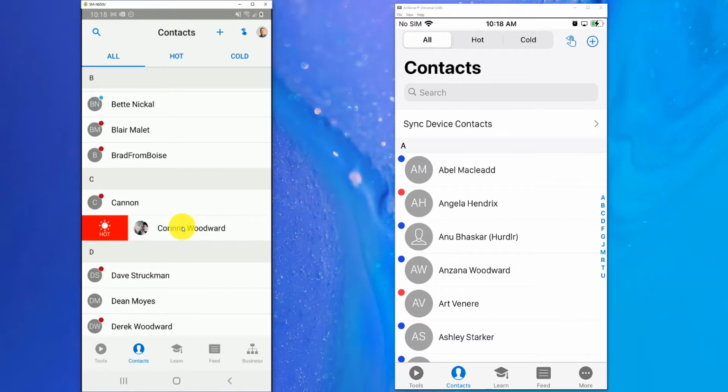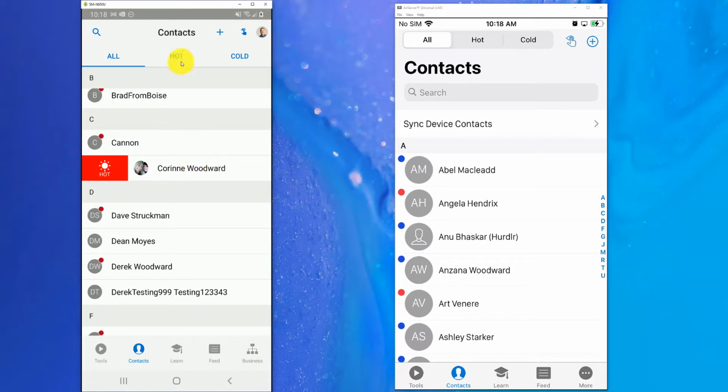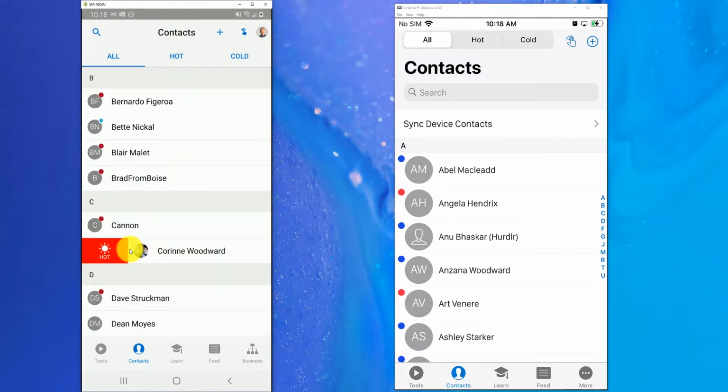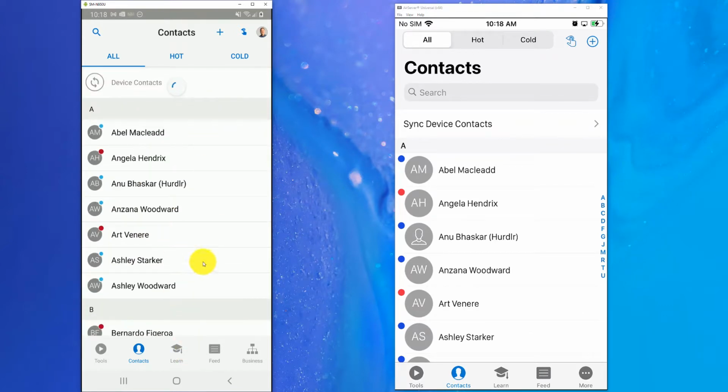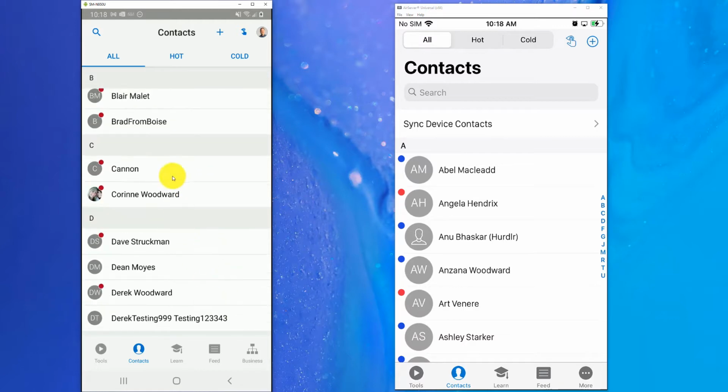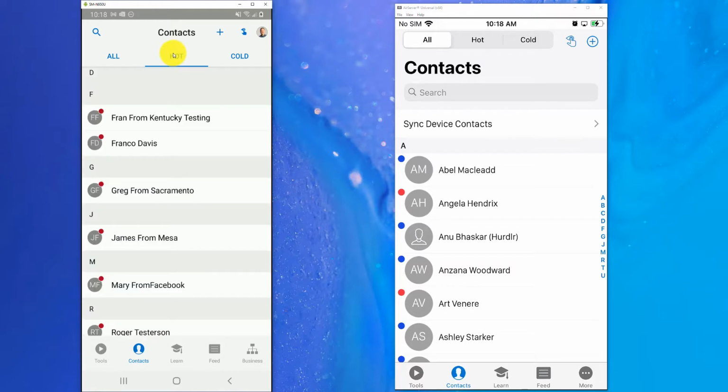And all you have to do is slide them over to the left or the right to categorize your contacts. So here, this contact for Corinne, I will pull her over to the hot category, so she is now marked as a hot contact, and I will be able to find her in my list when I go through here for hot. Let's see if it's taking its sweet time. Let's do a pull down to refresh for the contacts and see if we can get that snapped out of it. There we go. So here's Corinne. She's now marked as a hot contact, and I can find her by tapping on the hot button at the top and seeing her there.